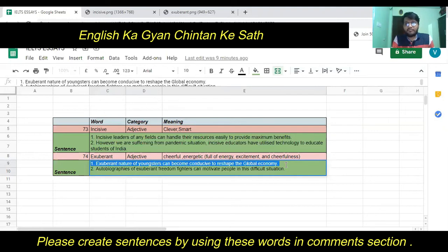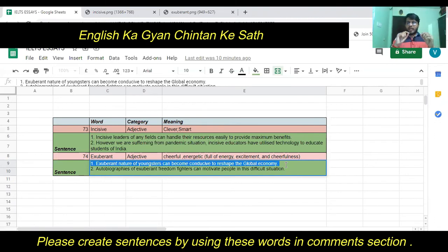Conducive means helpful, can become helpful to reset the global economy, because so many things will depend on the young generation now, how they are going to approach this kind of situation, whether they are going to be depressed or they are going to make more efforts to come out from this situation, and whatever they will do depending on their action, the global economy will be reset, right?